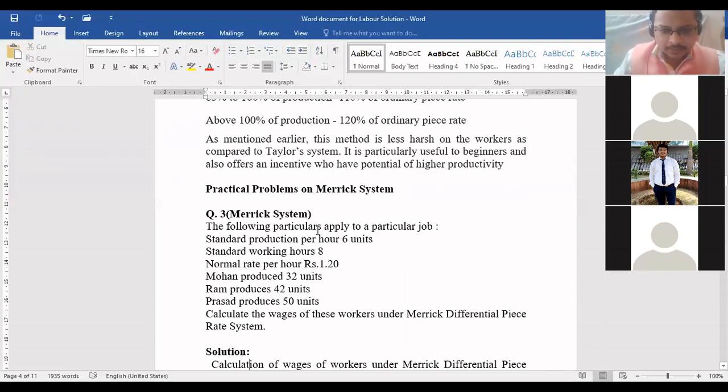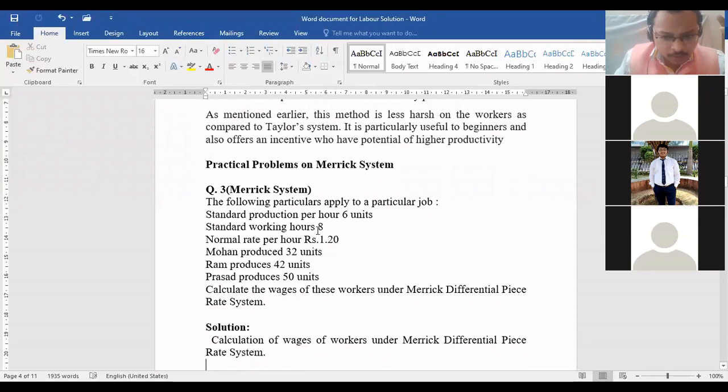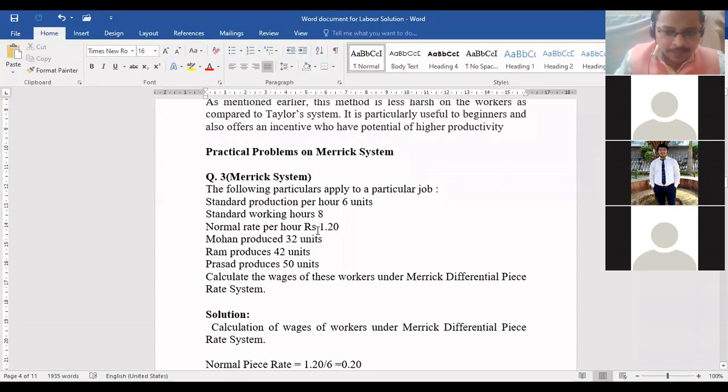The Merrick plan was based on the piece rate system only, so again we need data in piece rate. Everyone agree with me? Is the data given in piece rate or hourly rate?